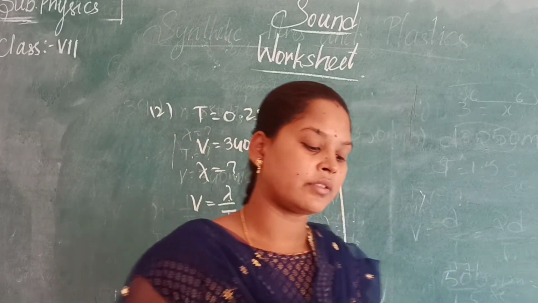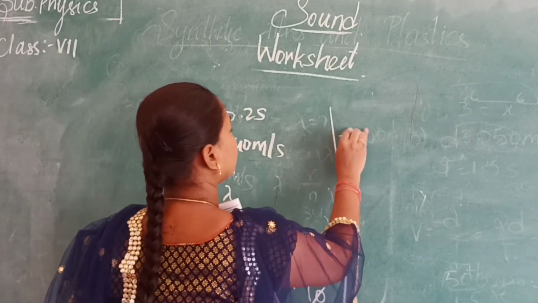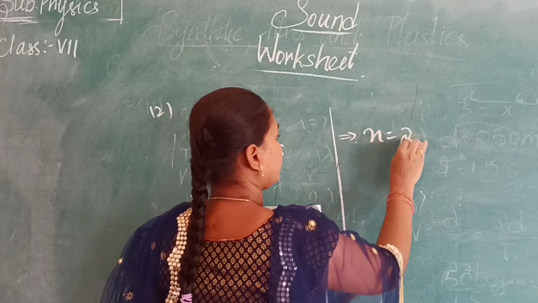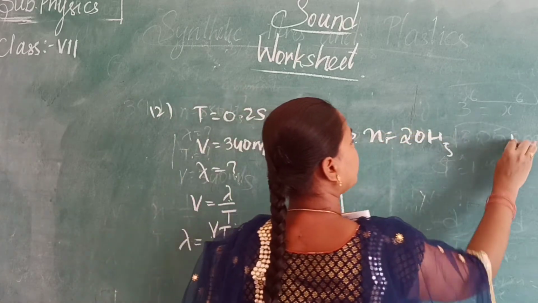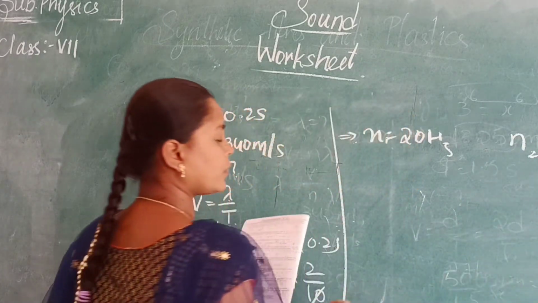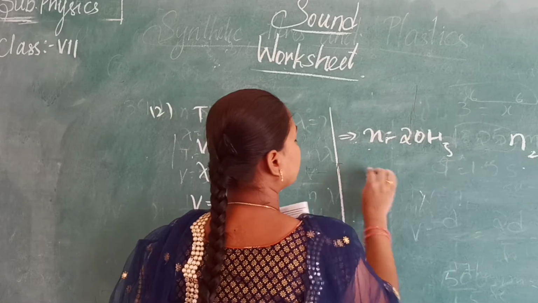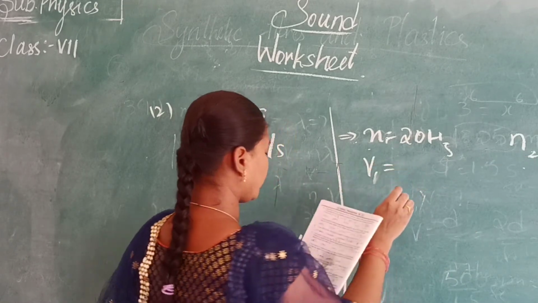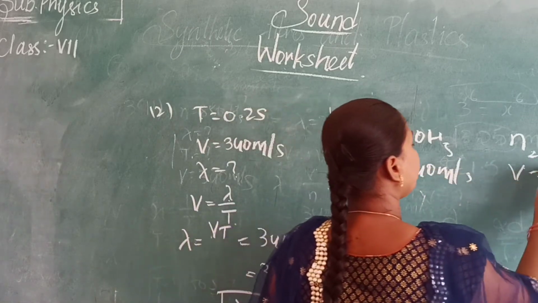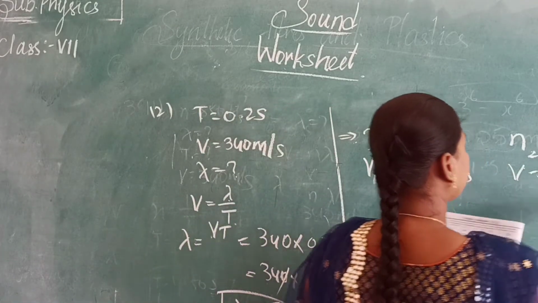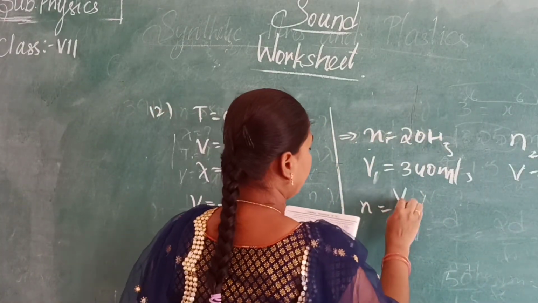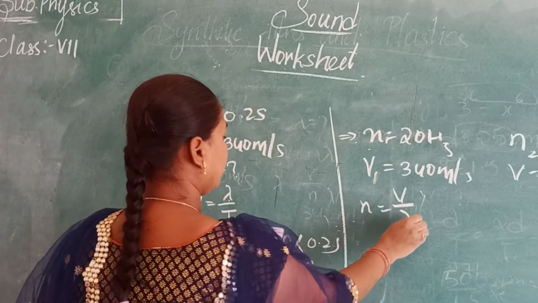The speed is given as 340 meters per second. So here we take the frequency n1 is equal to 20 Hz and n2 is equal to 20,000 Hz, that is 20 kilohertz. The velocity is the same for both. What is the velocity here? 340 meters per second. v is equal to 340 meters per second. And we have a formula, n is equal to v by lambda.